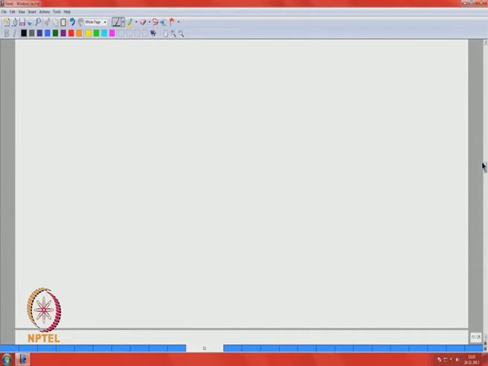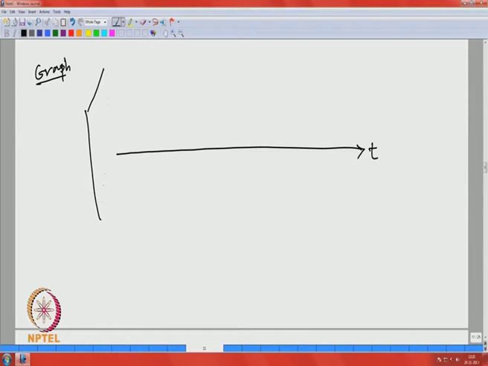Okay. So, graph. This is the t axis and let me draw this plane here.